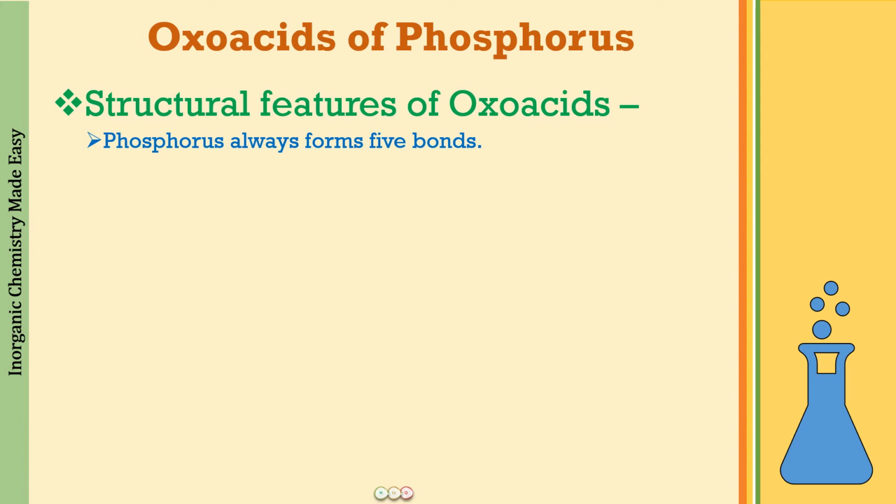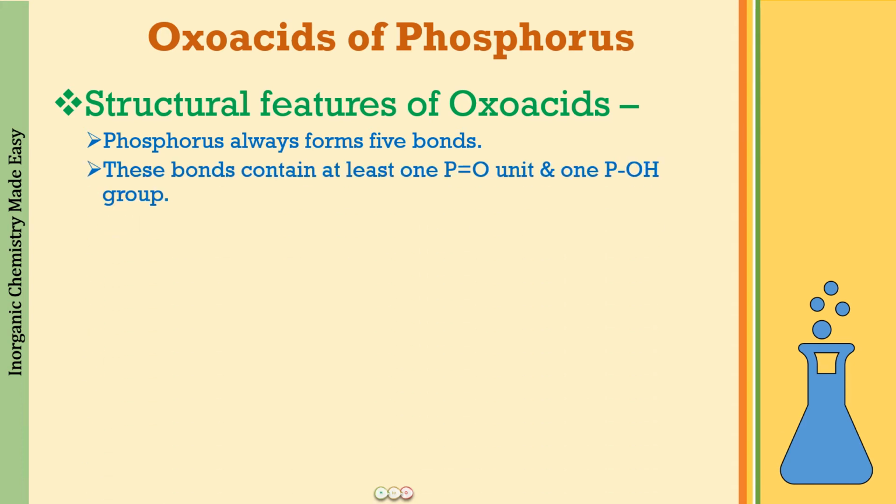And out of these 5 bonds, it is going to utilize 3 bonds in the making of one P=O bond and one P-OH group. So 3 bonds already utilized. 3 bonds you already know that each phosphorus is going to make, and what you have to just learn is going to be 2 more bonds that it is going to make in each oxo acid.